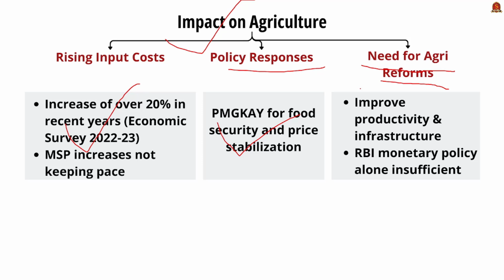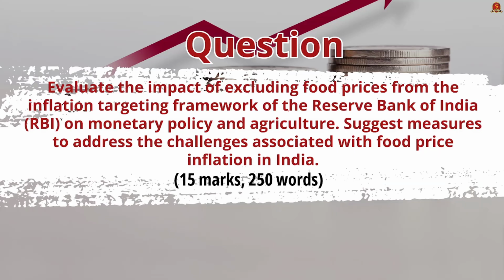And next, there is an increasing need for agricultural reforms, majorly because addressing food inflation requires a focus on improved agricultural productivity and infrastructure. The RBI's monetary measures like interest rates alone cannot solve the deep-rooted issues in the agricultural sector. So it is high time we considered some structural reforms in the agricultural sector. With this, we have holistically covered this editorial in brief. So with this understanding, let us try to address this question.